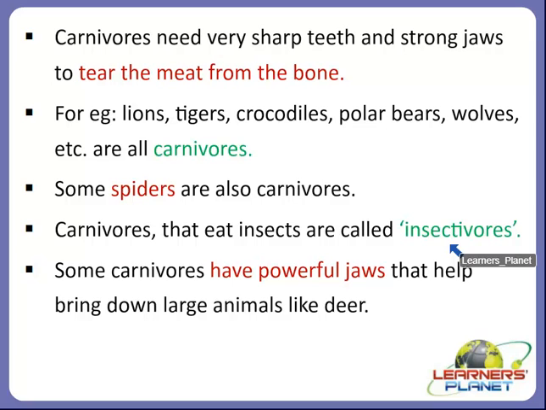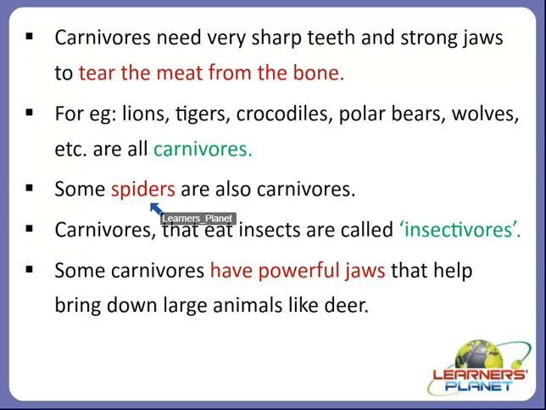There are some other carnivores like spider. What does a spider do? When a spider has caught its prey, it injects its poison into its prey, and this poison paralyzes the prey and turns the prey's flesh into a liquid form, which the spider sucks up. So in this way, spider is also a kind of carnivore.